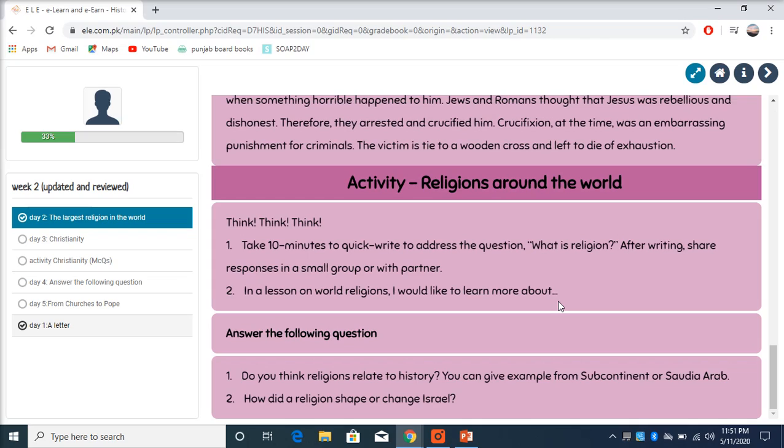Is it more religions? Is it what is religion? It can be anything. It can be why is religion made?